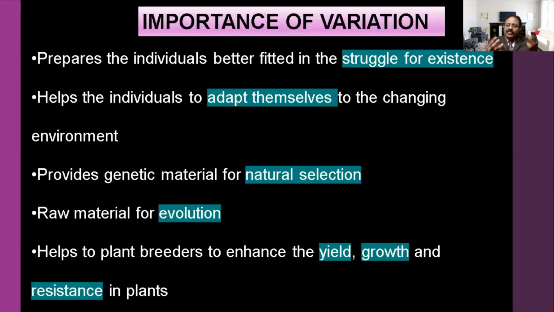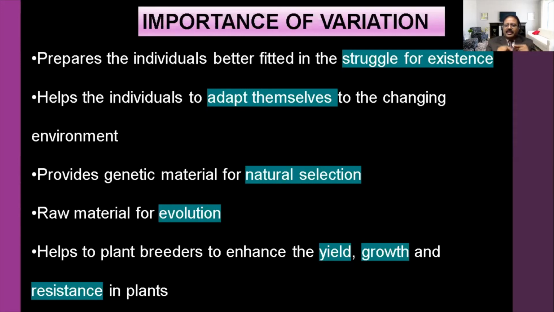When three finger horse and two finger horse were there, nature selected only the two finger horse. Now nature selects only the one finger horse. So that variation is very, very important. Variation leads to evolution. So variation is the raw material for evolution.